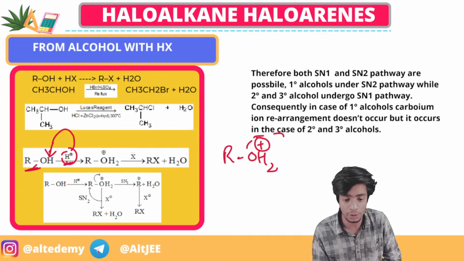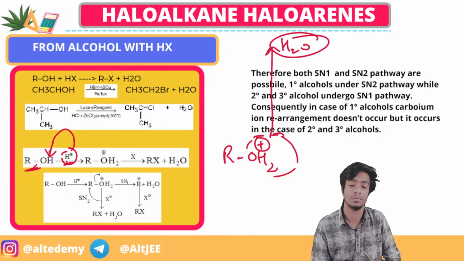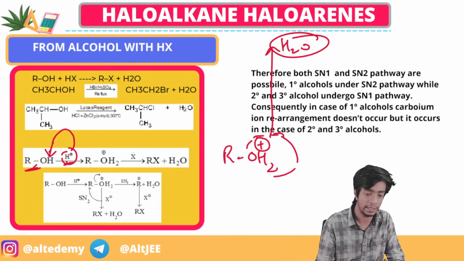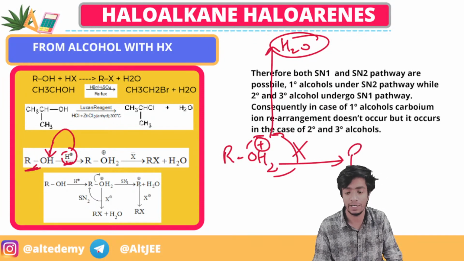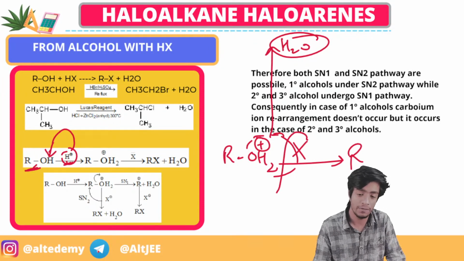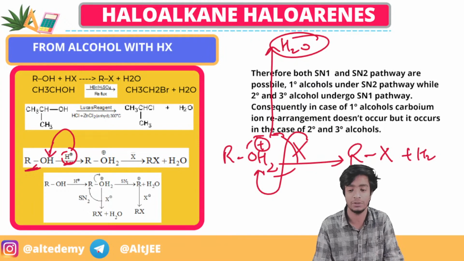When it is released from R, it is actually H2O. Then we react it with a halide, right? What will actually happen? This halide will give the negative sign to it, take the positive sign, and bond with R, forming RX plus H2O.